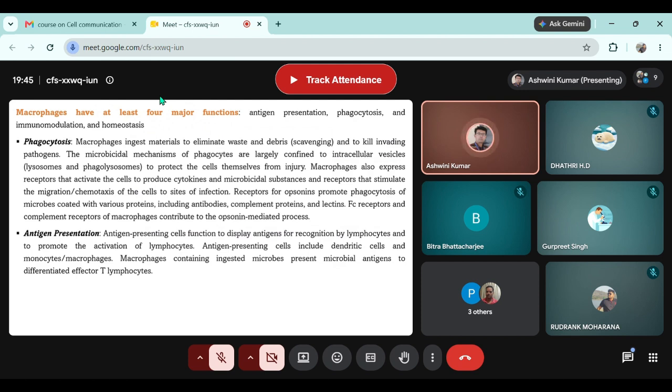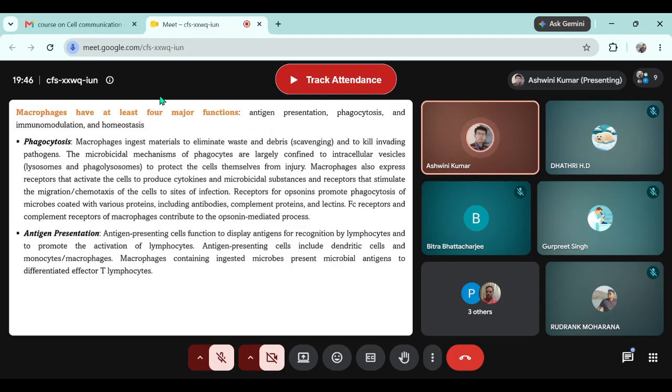So the phagosome fuses with the lysosome, and the new structure formed is called a phagolysosome. It is a temporary structure, but because of the fusion it contains the enzymes as well as the pathogen. Because the pathogen is in the vicinity of the hydrolytic enzymes in the same vesicle, these enzymes destroy the pathogen. This is the major mechanism of phagocytosis that we know till now.